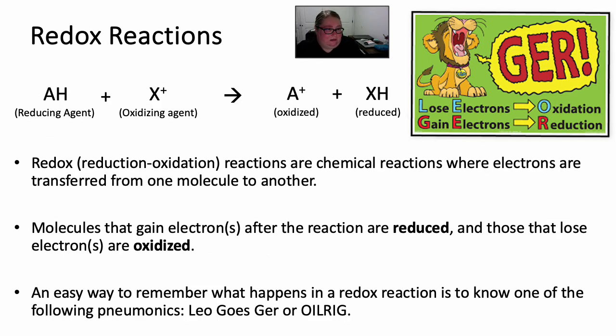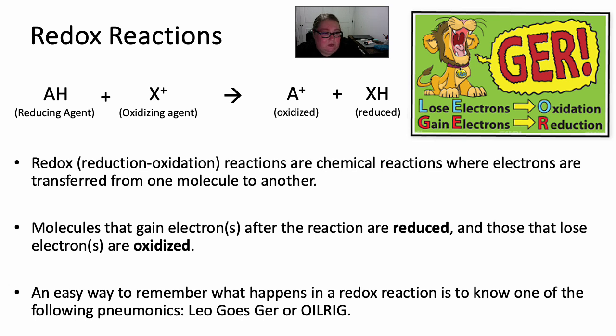With redox reactions, we have some confusing terminology. If it's being reduced, we are gaining electrons. If we are being oxidized, we are losing electrons in the reaction. So we're looking for this transfer of electrons.